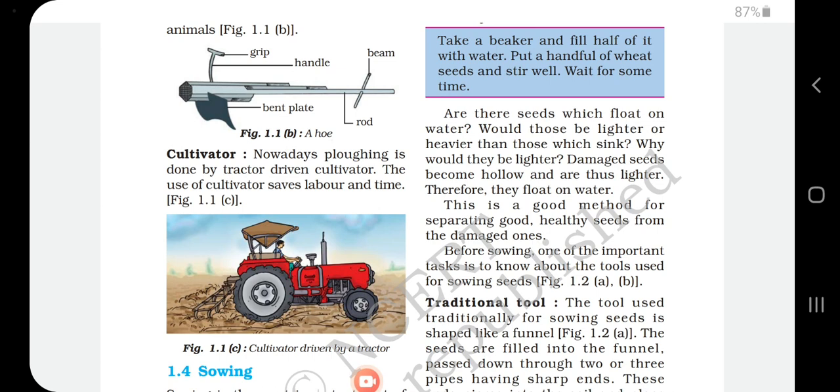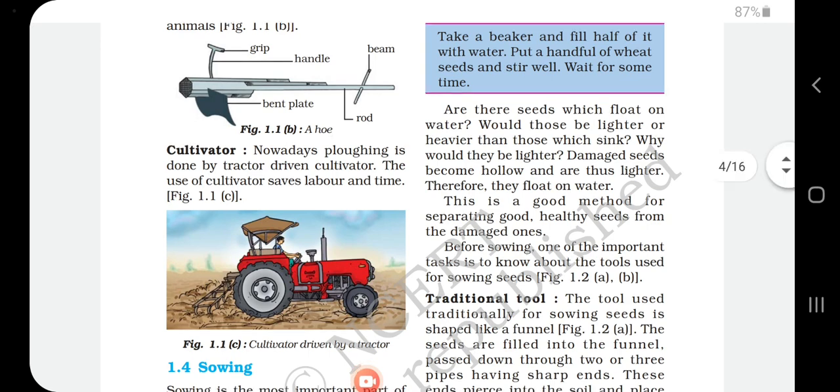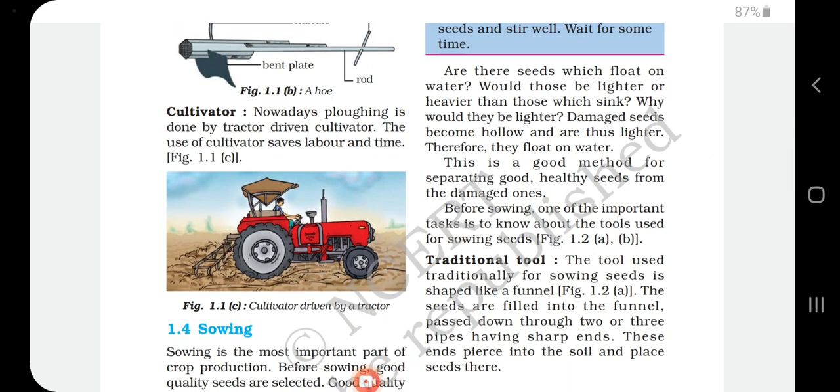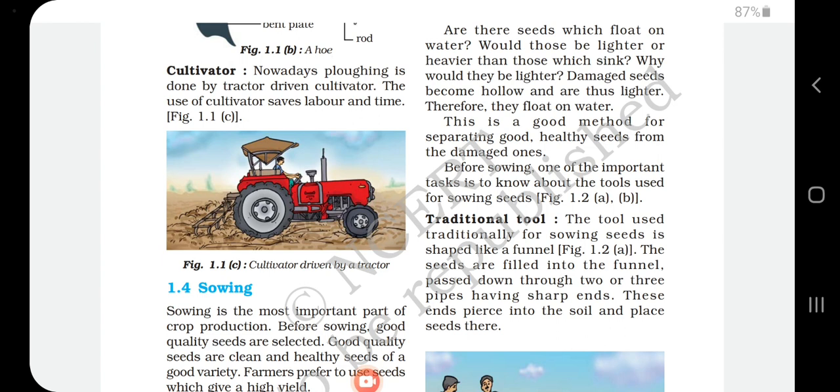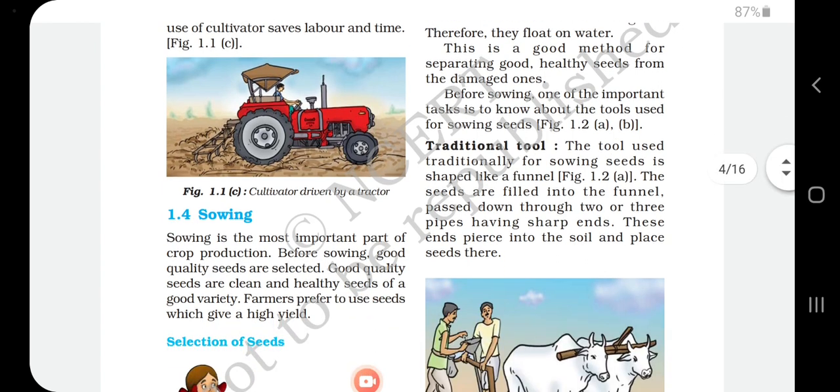They are removed from the healthy seeds. Take a beaker and fill half of it with water. Put a handful of wheat seeds, stir and wait for some time. This experiment also will show you the same thing. How will you select the seeds before the sowing process? Are there seeds which float on water? Would those be lighter or heavier than those which sink? Why would they be lighter? Damaged seeds become hollow and are thus lighter, therefore they float on water. This is a good method for separating good healthy seeds from the damaged ones.